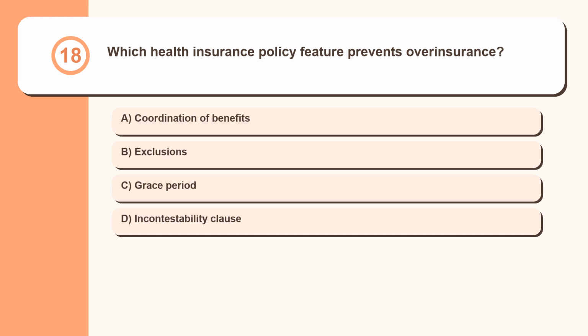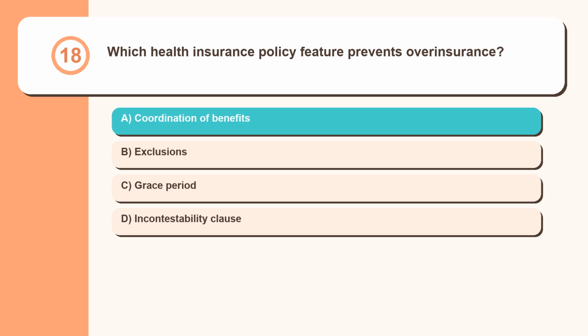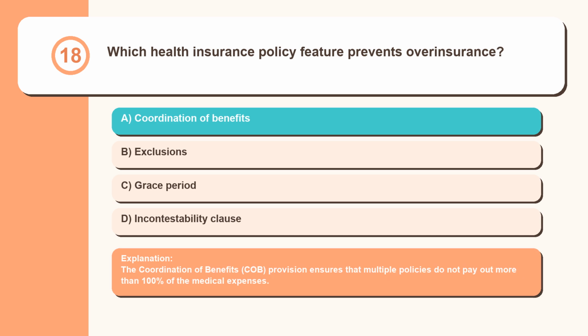Question 18. Which health insurance policy feature prevents overinsurance? Coordination of benefits, exclusions, grace period, incontestability clause. The coordination of benefits, COB, provision ensures that multiple policies do not pay out more than 100% of the medical expenses.